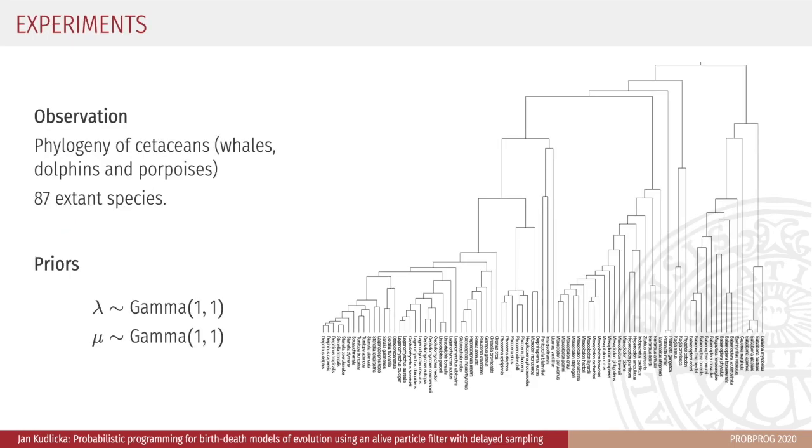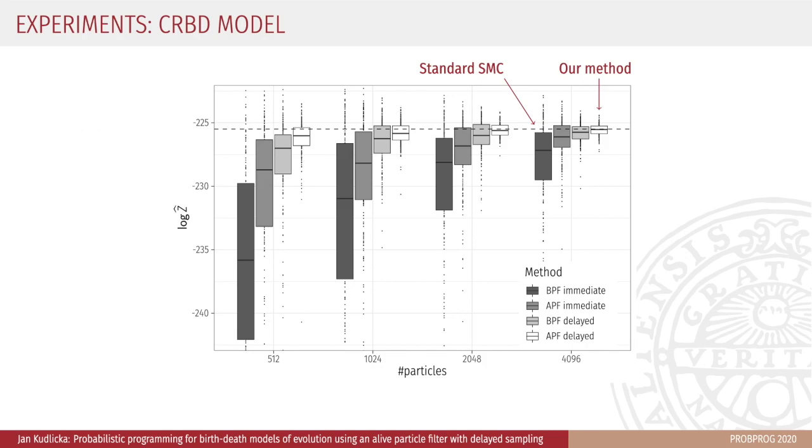In our experiments, we use the reconstructed phylogeny of cetaceans, which include whales, dolphins, and porpoises. This phylogeny, shown on the right side, has 87 extant species. We then compared the different inference methods, combining the bootstrap particle filter and the extended alive particle filter with immediate and delayed sampling. This graph shows a box plot for the logarithm of the estimates of the normalization constant, obtained by running the CRBD program multiple times, with different numbers of particles and different methods.